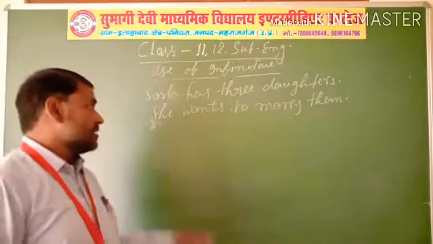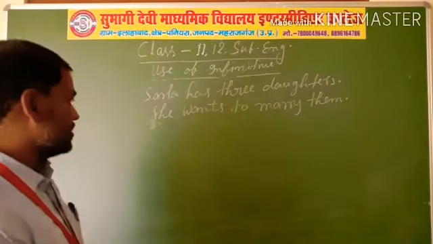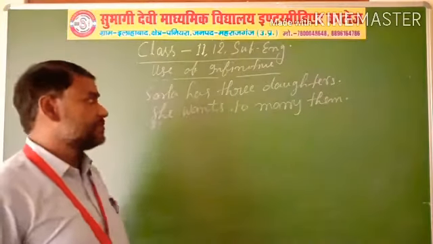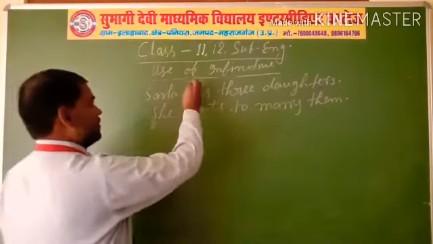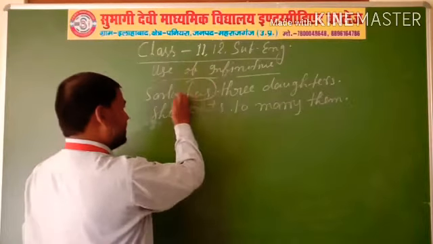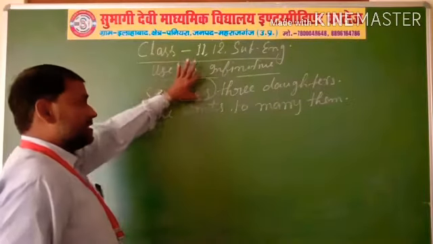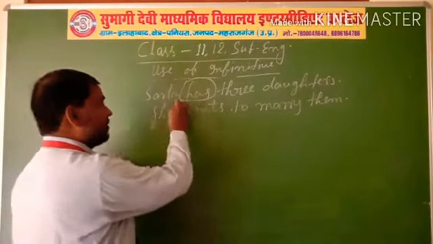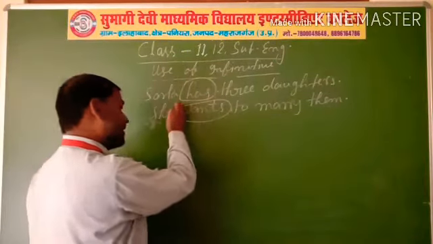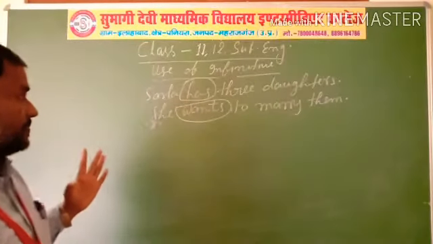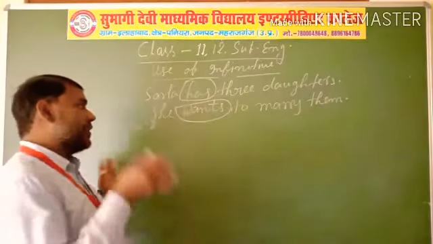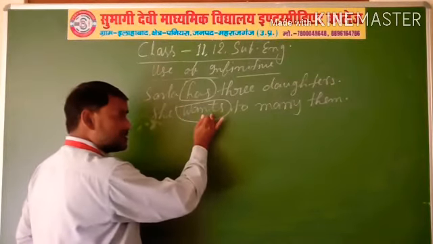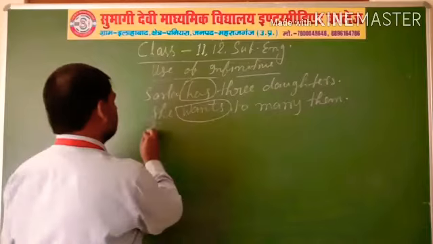First sentence, Sarala has 3 daughters, and second sentence, she wants to marry them. Here has is used as a main verb, and in the second sentence wants is used as a main verb. Then you have to add infinitive to before the second sentence's main verb.